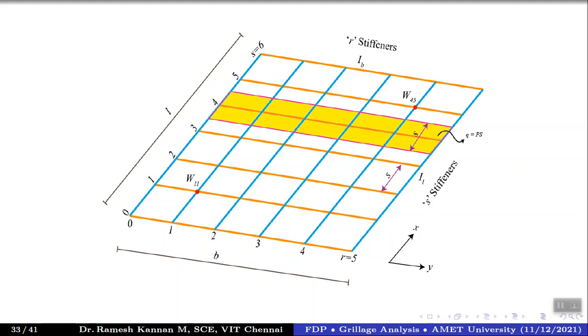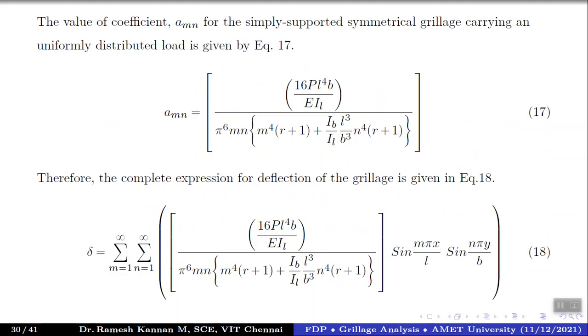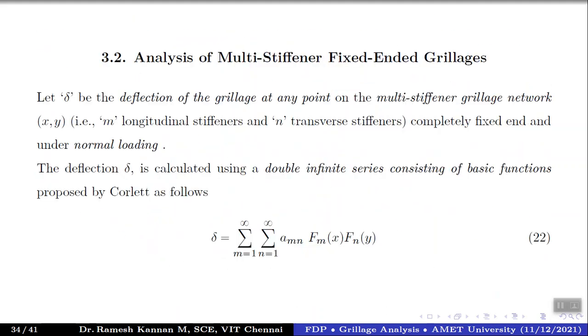analogy, which is the fixed end condition. So far we talked about the simply supported condition, but now we'll look into the fixed end correlations. Corlett is a scientist who developed this function for the fixed end condition of the grillages, and it is known as a double infinite series function consisting of basic functions like f of x and f of y. Right, let's take a look at that.